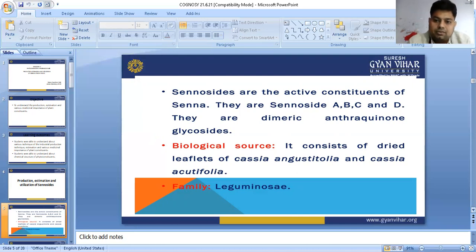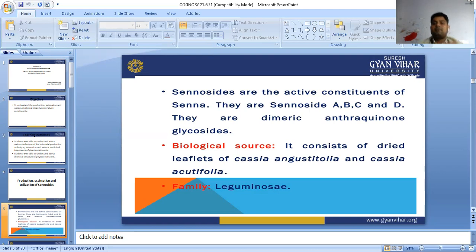Both are senna plants, both have the same type of chemical constituent, but they grow at different places, and they have some difference in their morphological structure also, but the chemical constituent is the same. Next, the family of both plants is the same, Leguminosae. Now in sennosides A, B, C, D,